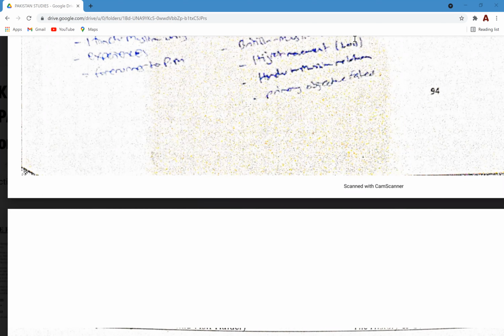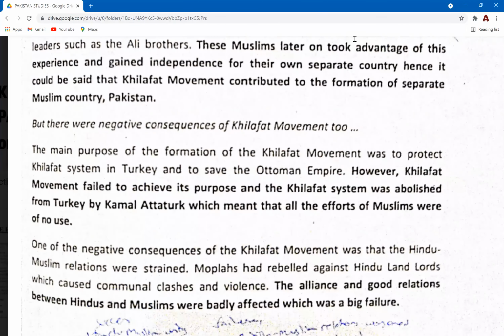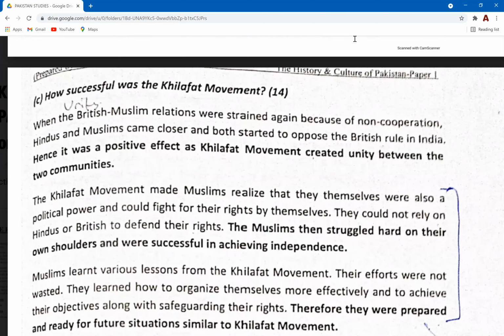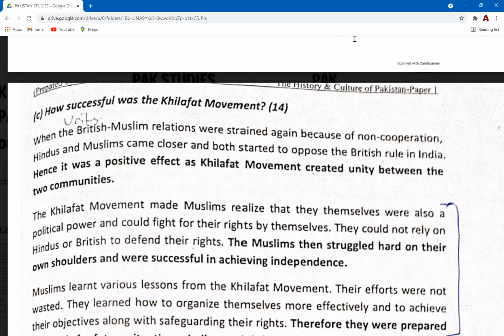They failed to protect the caliphate from being abolished, which was its main goal. Yeah, Khilafat was abolished. Okay. Many of the people lost their properties from the Hijra movement. Exactly. The Hijra movement, Muslims had actually miscalculated the consequences. They thought that the Afghani government would welcome them, but it turned out that they had to face these severe consequences. And that failed Hijra movement further caused the Khilafat movement to fail. So it had such major consequences. Yeah, a very important point.